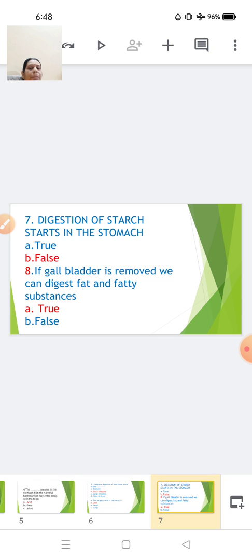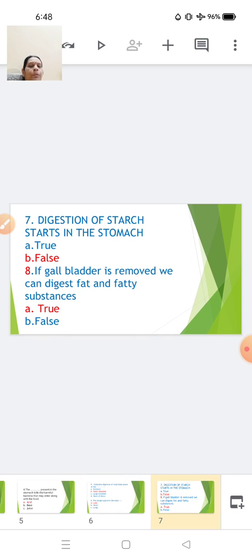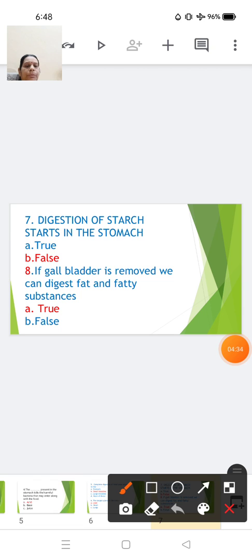If the gallbladder is removed, we can digest fat and fatty substances. No, the answer is false. Here I have this printed wrong, so the answer will be false. Once the gallbladder is removed, you cannot digest the fat and the fatty acids easily. So remember children, the answer is false over here. Just a minute. For this one, this is not the answer. Your answer is false. So just remember, whenever we talk of the gallbladder being removed, your answer will be false. We cannot digest.